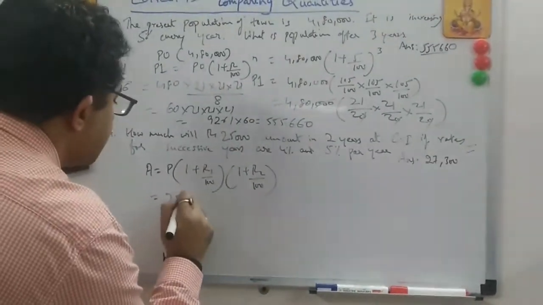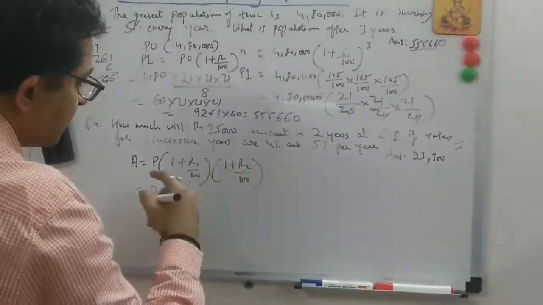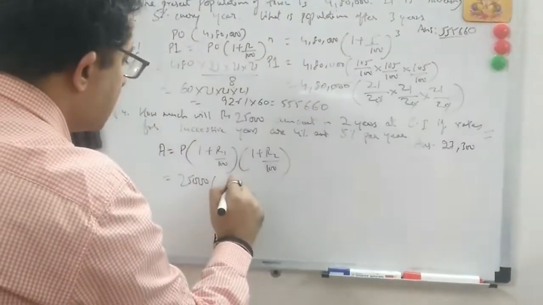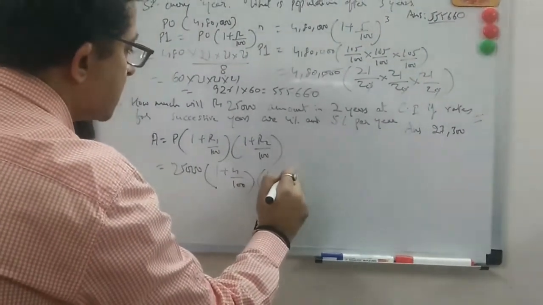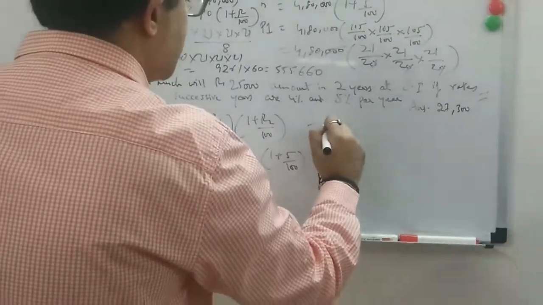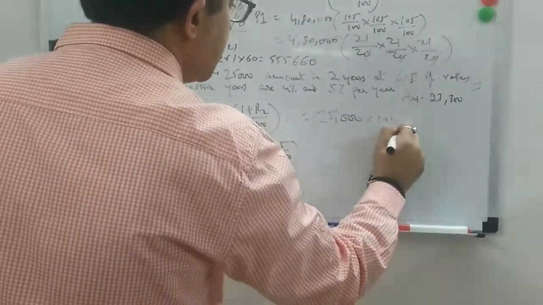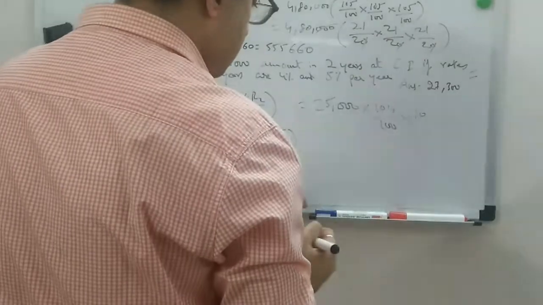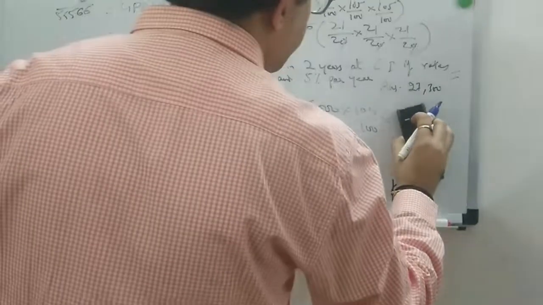It becomes 25,000. It's successive years, right? One after the other, first year, second year. So we can directly put this if there are two different interest rates. This is 1 plus 4 upon 100, and this is 1 plus 5 upon 100. 25,000 into 104 upon 100 into 105 by 100, right?